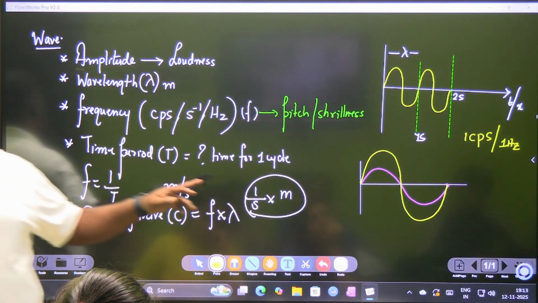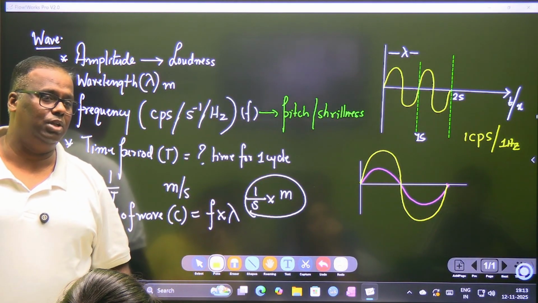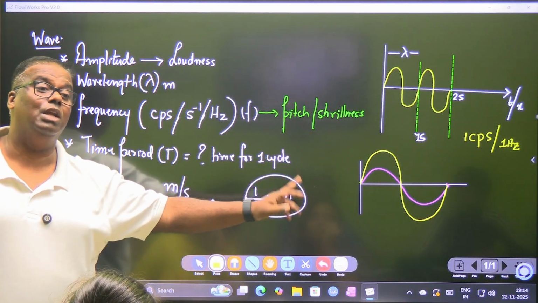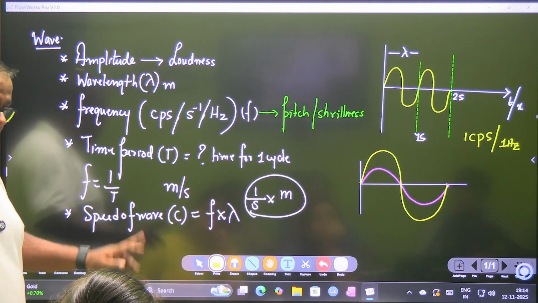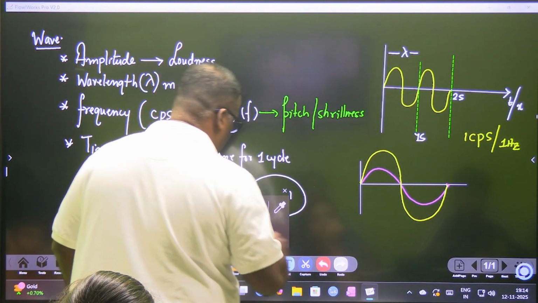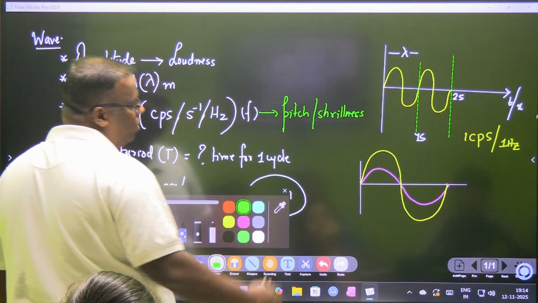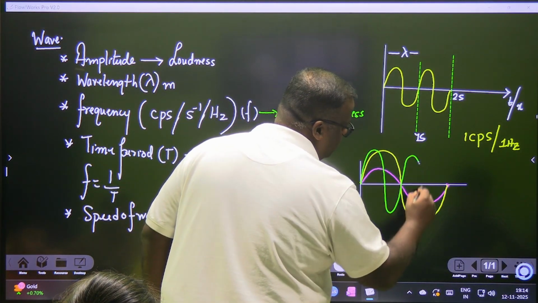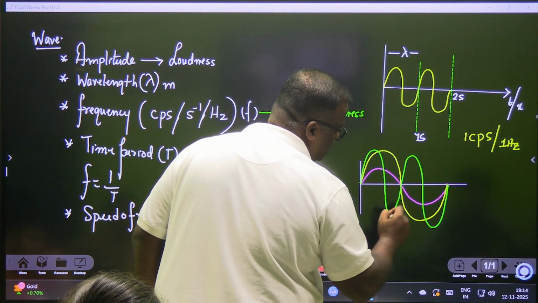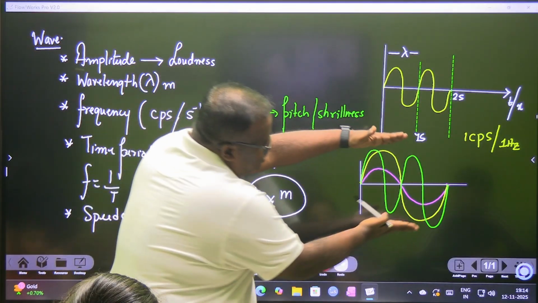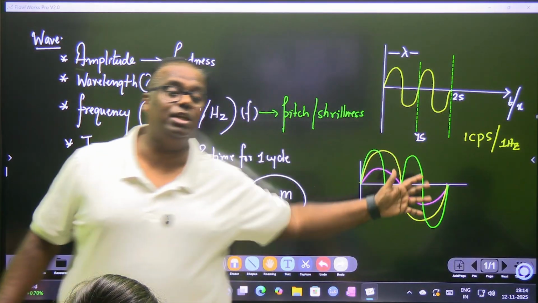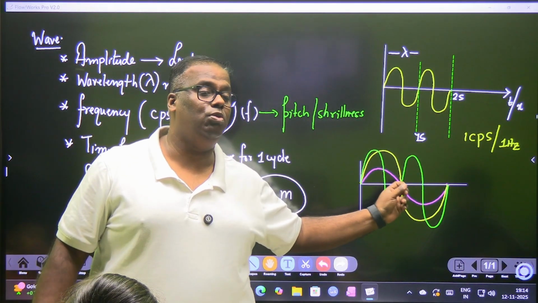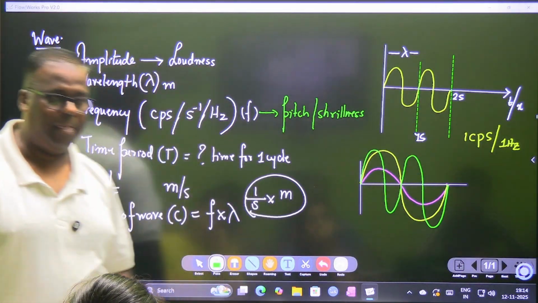The yellow one is a louder signal as compared to the pink one. The amplitude is more. The yellow one is a louder signal. Understood? So its amplitude is more. And suppose a boy is screaming. If a girl screams, it will be of the same loudness, same loudness means this is the same. The frequency is more. The number of cycles in that particular time is more. This we call a sound with a much more frequency.